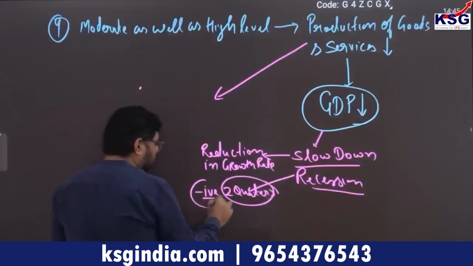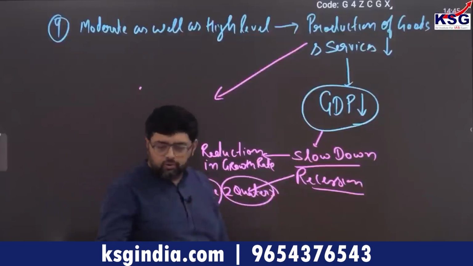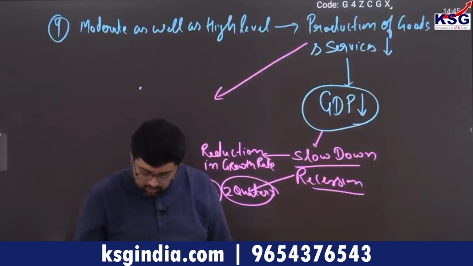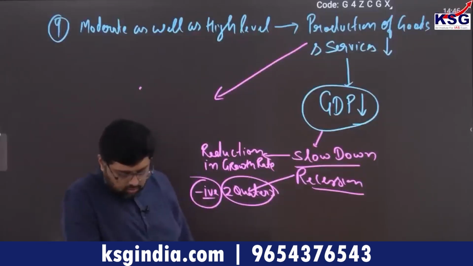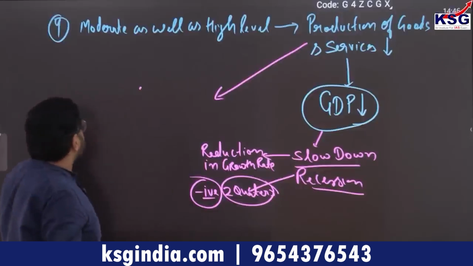Don't think of any other quarter count. Okay, so negative for 2 quarters. Clear? Okay, is it clear to everyone? Any doubt till here? So this is what you can understand.